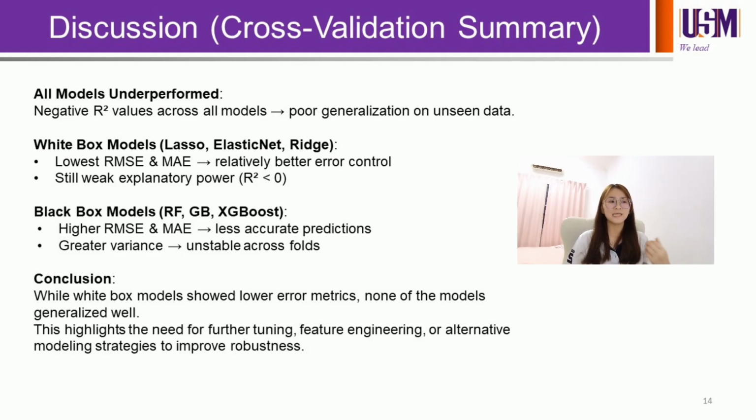For black box models, they show less accurate predictions and also greater variance, showing instability across the cross validation. In conclusion, the white box models show lower error metrics, but none of the models generalizes well. This highlights the need for further tuning, feature engineering, and also alternate modeling strategies to improve the robustness.